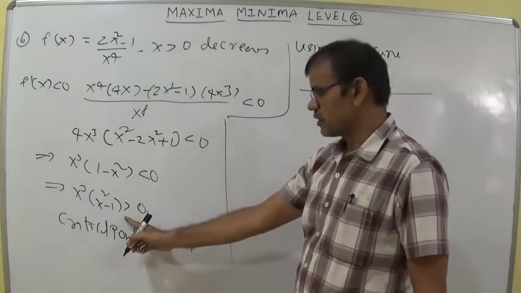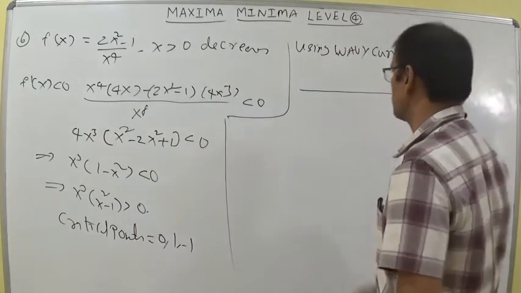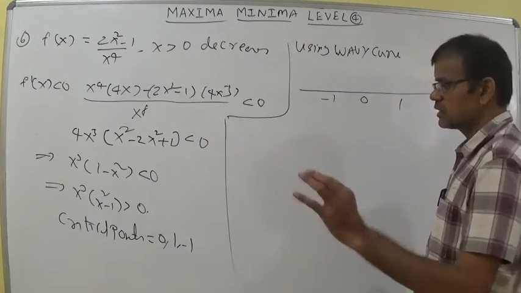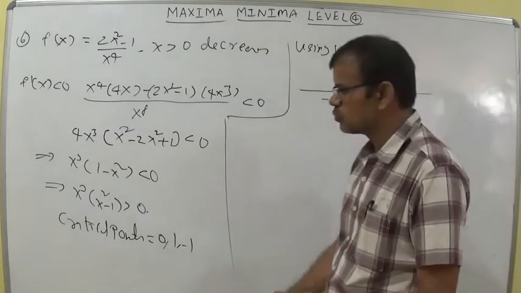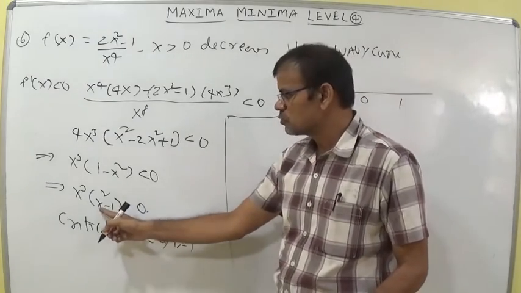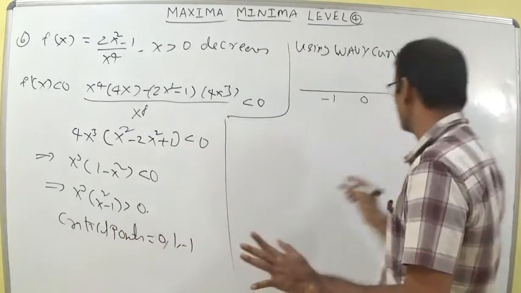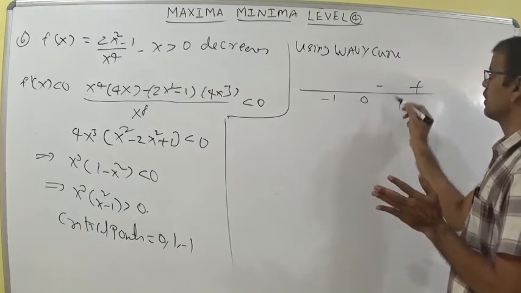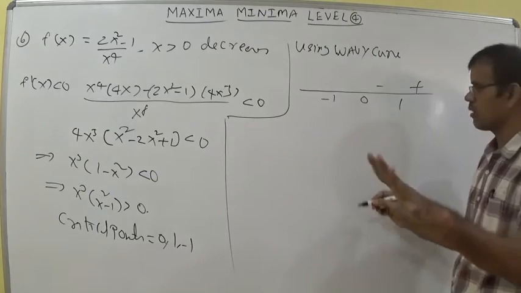To get the result positive, write here minus 1, 0, 1. Positive should be there. If you put 2, which is greater than 1, 2 square minus 1 is positive, so after 1 the result is positive. Between 0 and minus 1, this is negative. This is the rule of the wavy curve.